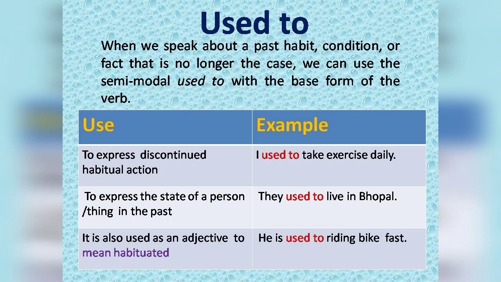Third, it is also used as an adjective to mean habituated, to express the sense of being accustomed in the present tense. Example, he is used to riding bike fast.